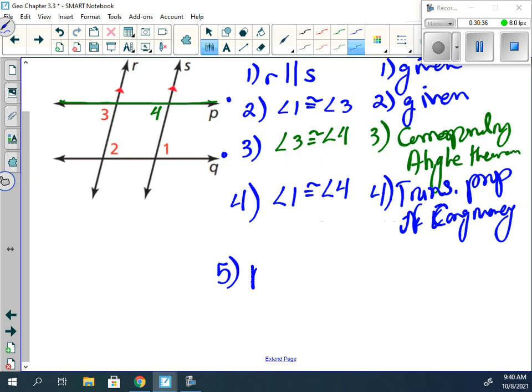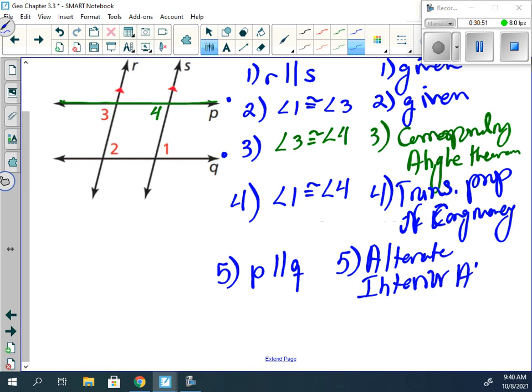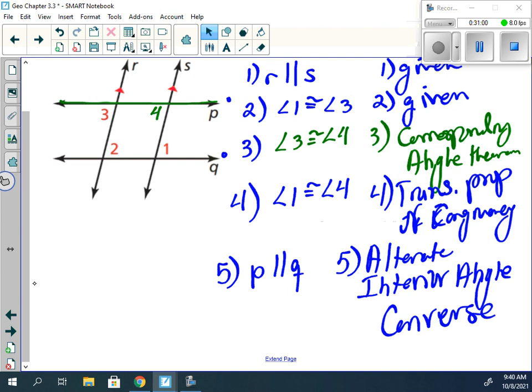So, alternate interior angle converse: if two lines are cut by a transversal so that the alternate interior angles are congruent, then the lines are parallel.